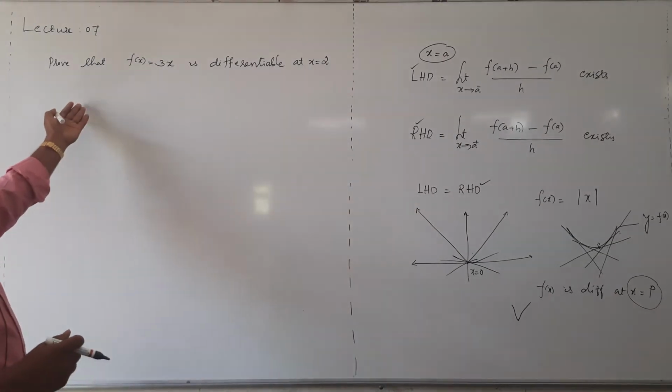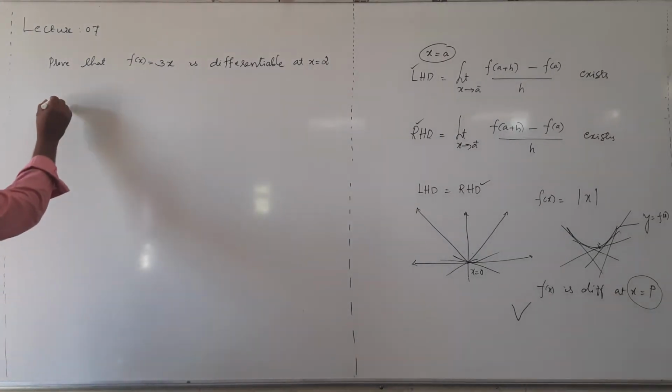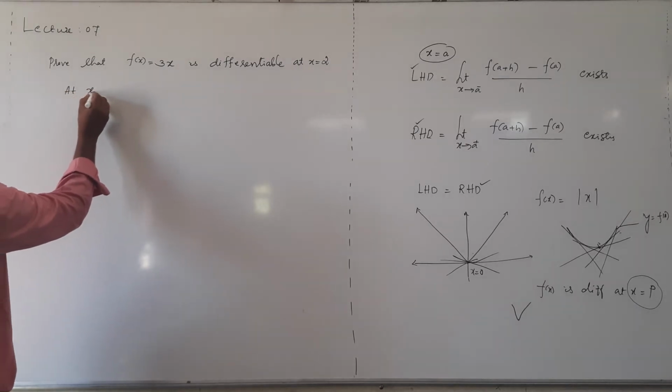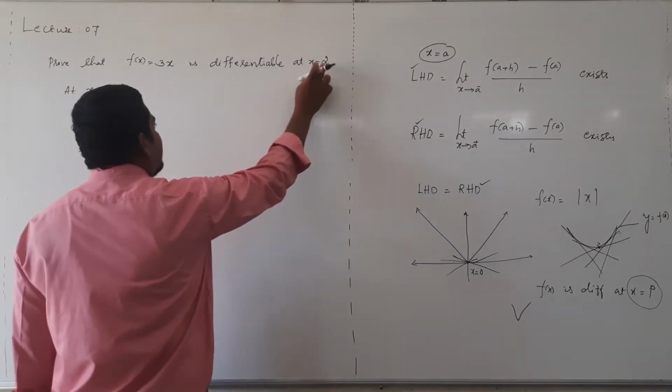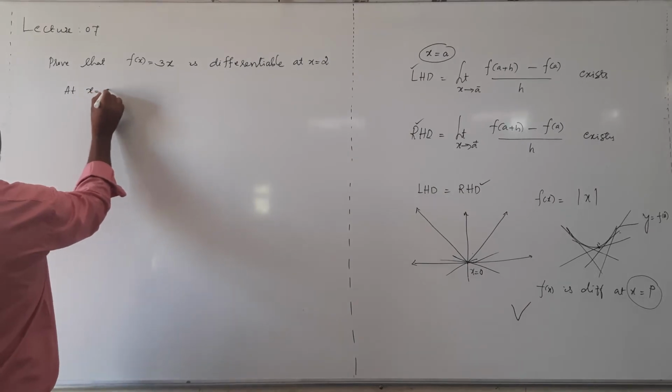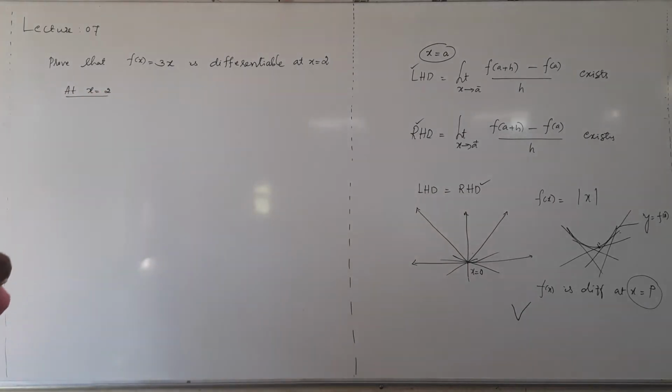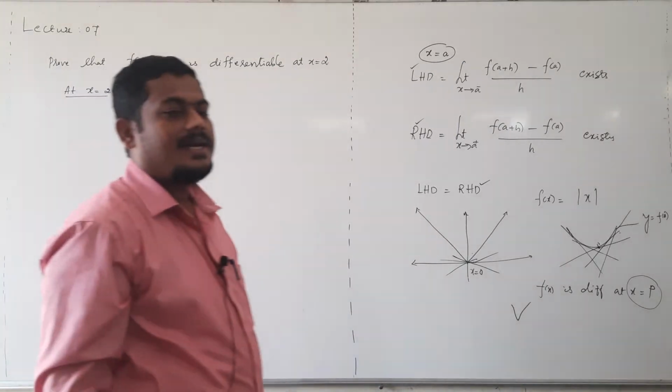To conclude differentiability, evaluate the left hand derivative and right hand derivative at what point? At x equal to 2. At x equal to 2, evaluate the left hand derivative and right hand derivative.